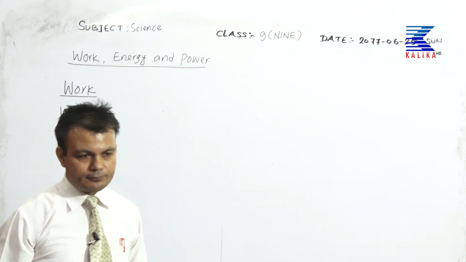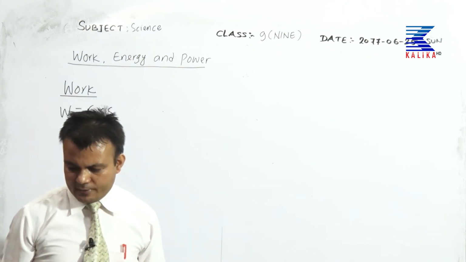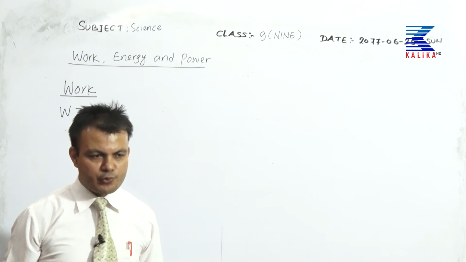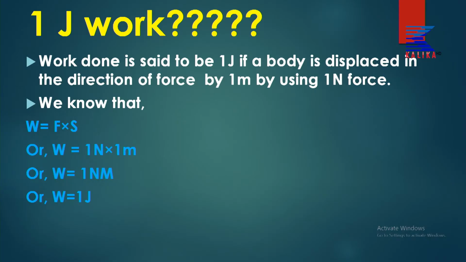So let me share my screen. What do you mean by 1 joule work? Work is said to be 1 joule, or work done is said to be 1 joule, if a body is displaced in the direction of force by 1 meter by using 1 Newton force. So we know that W equal to F into S, or W equal to 1 Newton into 1 meter. W equal to 1 Nm, Nm is equal to J, joule.